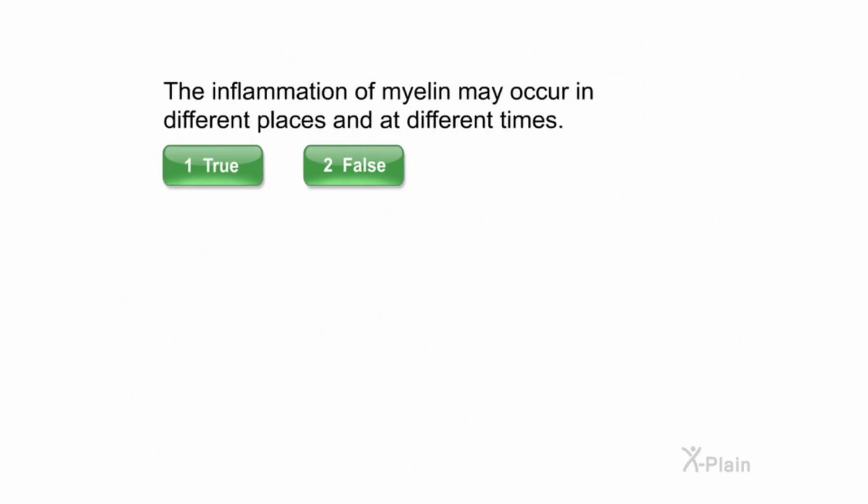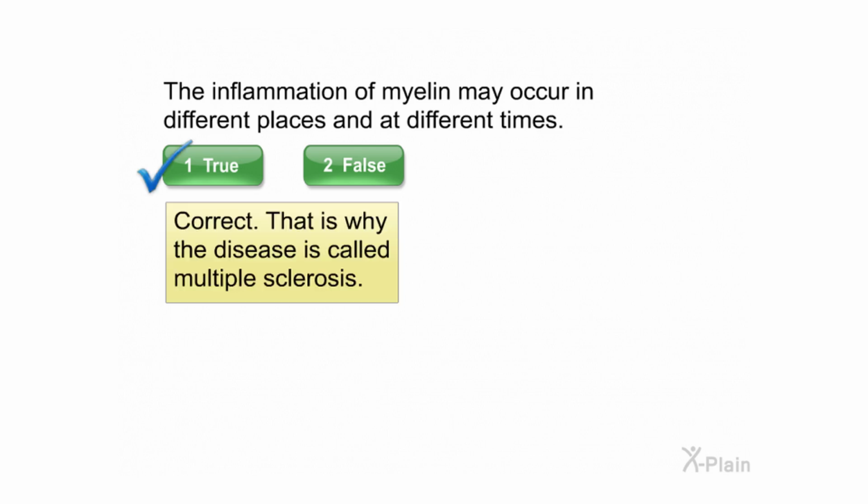The inflammation of myelin may occur in different places and at different times. Select true or false. Correct. That is why the disease is called multiple sclerosis.